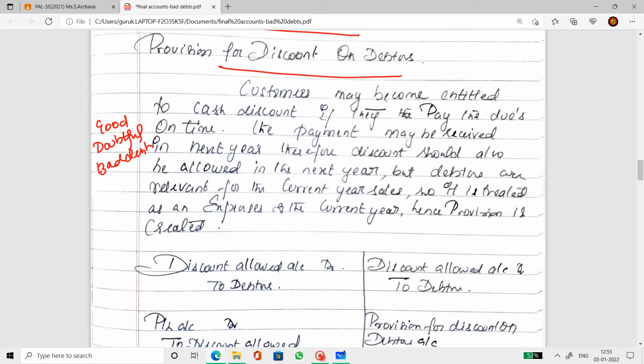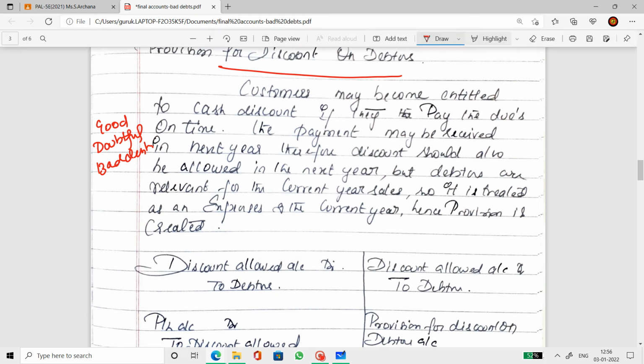When someone continuously pays their dues on time, we are very much interested in giving credit to that customer, right? And also we can offer a discount to him because he always makes timely payment. Therefore, the discount is given only on good debtors. Now, how do we know who is a good debtor? Well, if the question tells you what is bad debts and what is provision for bad and doubtful debts, subtract these two. The net amount that you get after subtracting them is the good debtor amount. Alright, now let's see the notes a little bit.